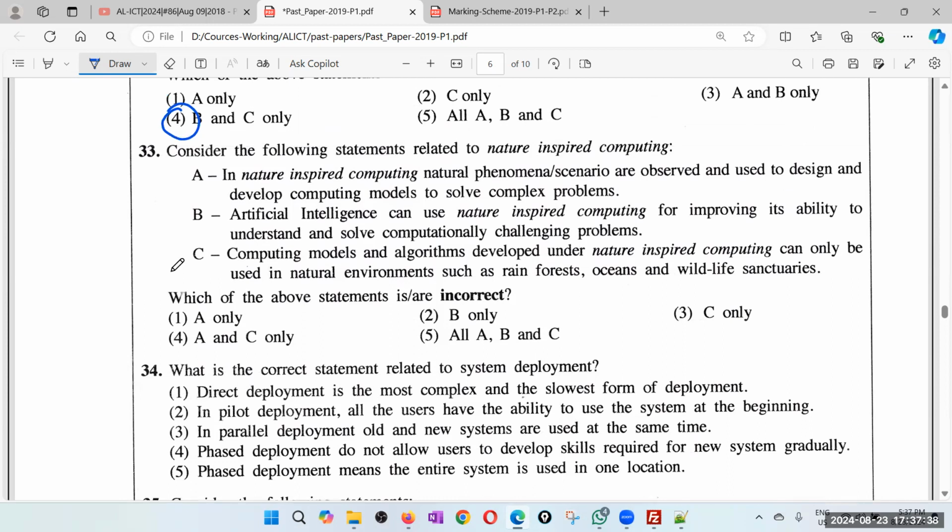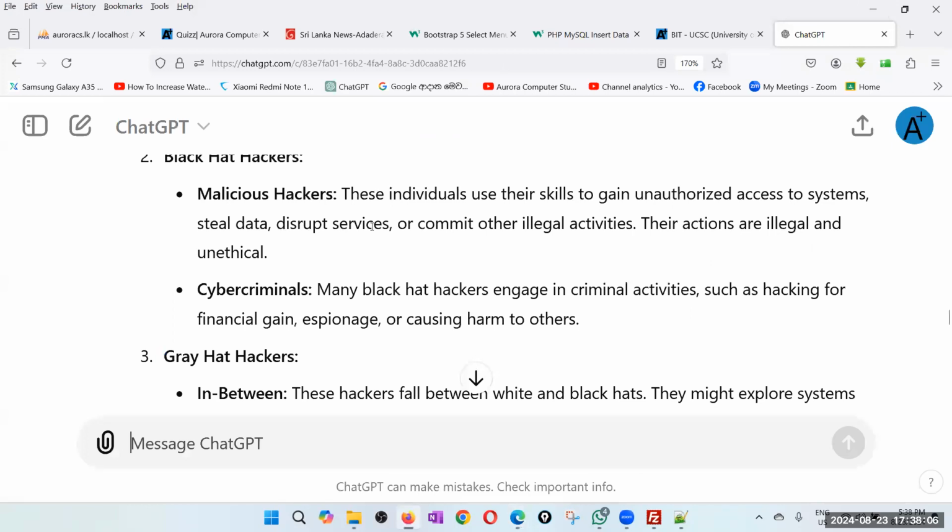33. Consider the following statement related to nature-inspired computing. So I just wonder whether this is from the pandemic period, 2019, because this paper is super simple, only asking very basic things. Maybe this is okay. Let's double check. I'm just curious.